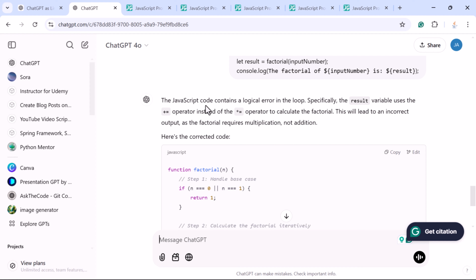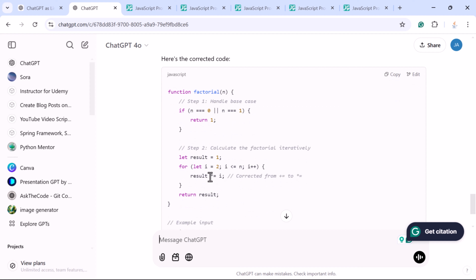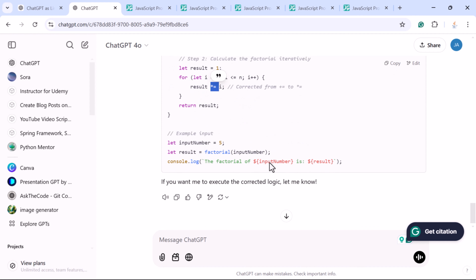So here you can see the JavaScript code contains a logical error in the loop. Specifically, the result variable uses the plus equal to operator instead of the star equal operator to calculate the factorial. This will lead to an incorrect output. Okay, and here is the corrected code, and you can see the corrected form: plus equal to star equal. So this is how ChatGPT goes through the code and debugs the code and finds the logical errors as well. This is awesome, right? Well, whenever you work on a real-time project and if you write the JavaScript code and if you want to verify whether the code has any logical errors or syntax errors, etc.